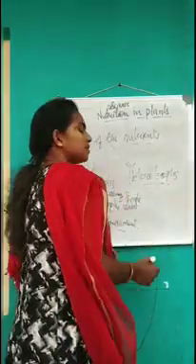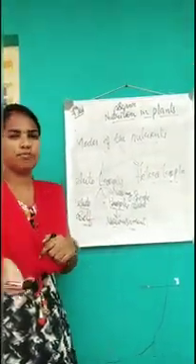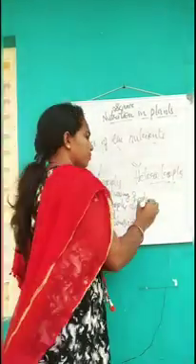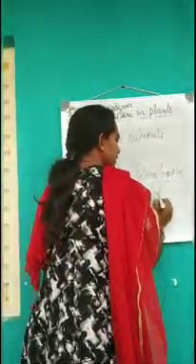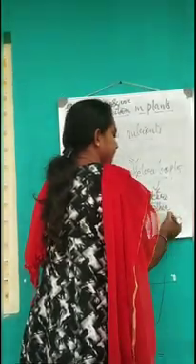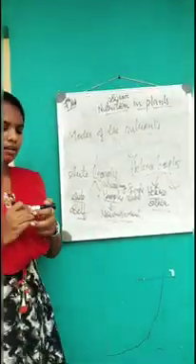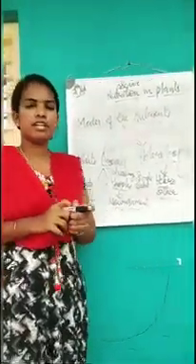What are heterotrophs? The organisms which depend upon other organisms for their food are called heterotrophs. Here, hetero means other, and trophs, as I told, means nourishment. Okay. These are all your modes of nutrition.